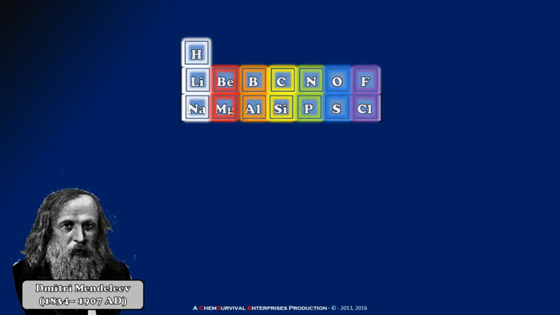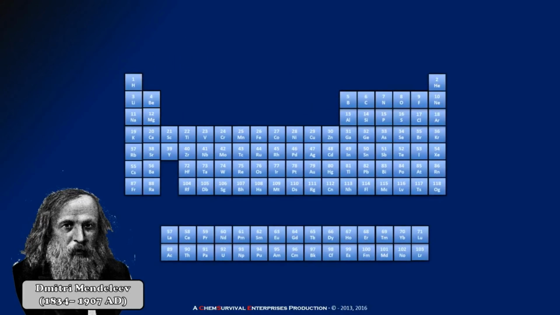So popular that scientists have used his techniques, building on his table and refining it into what we know as the modern periodic table. Today, of course, elements are listed in order of increasing atomic number, and other elements were also added after Mendeleev's death. But it's all based on his original idea of placing elements together based on their properties. And as time passes, more and more elements get included in the modern day periodic table. Currently, some artificial elements are also added in the periodic table. There are a total of 118 elements present in our modern day periodic table.